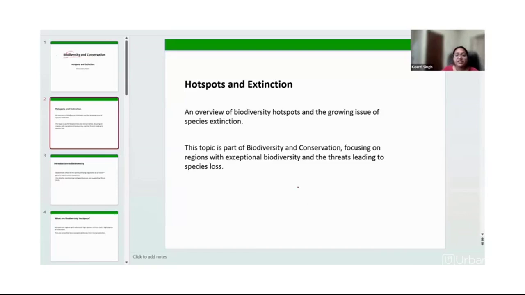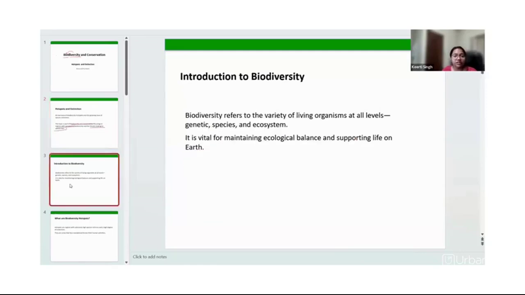So this biodiversity and conservation is actually focusing on what? The regions which have high biodiversity, various types of species, and the threats which are ultimately leading to the loss of these species, right?